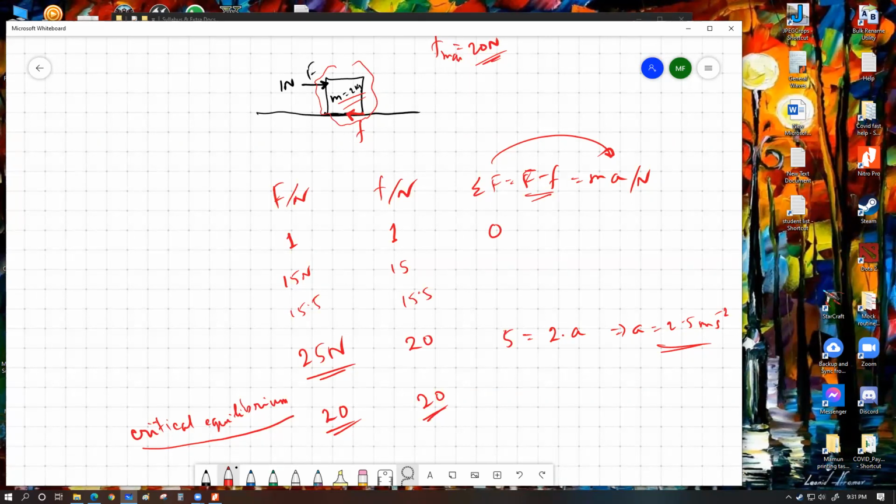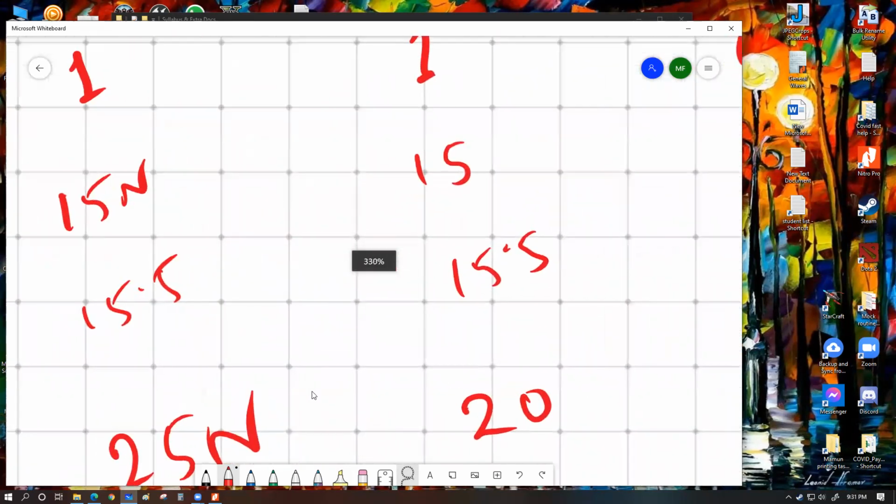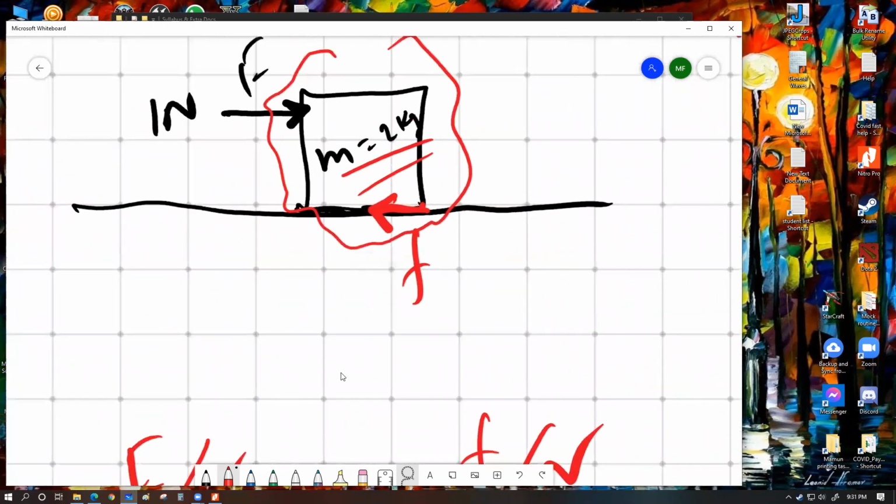So even if there is a small addition of force from any source, the object will definitely start to move. Let's say an ant comes in. Let me zoom in because I want to draw an ant. This is the ant with all of its body, and here is the leg.